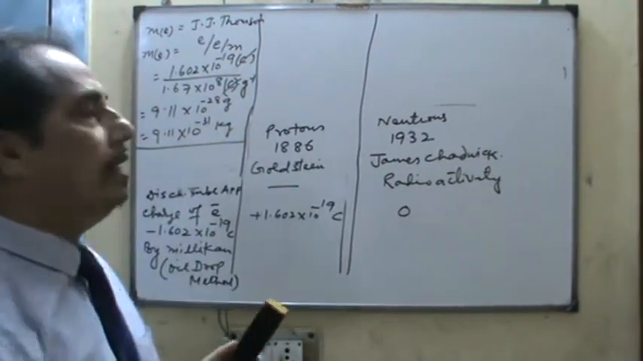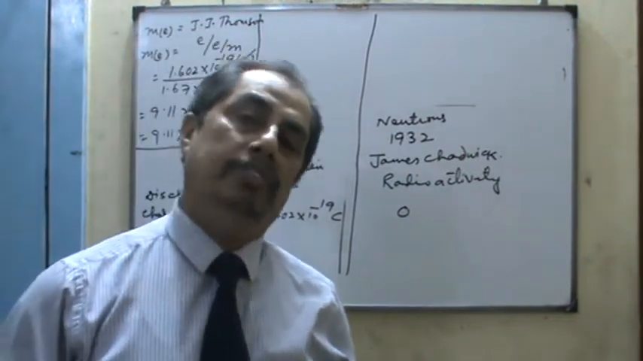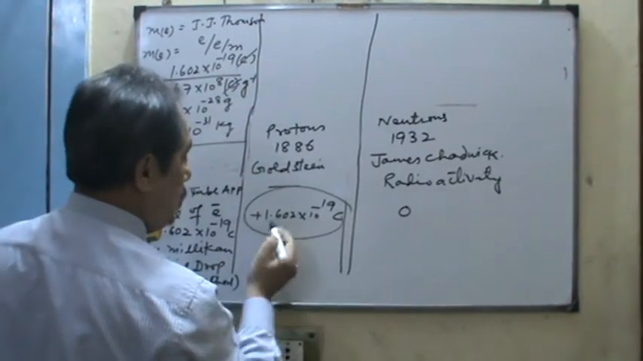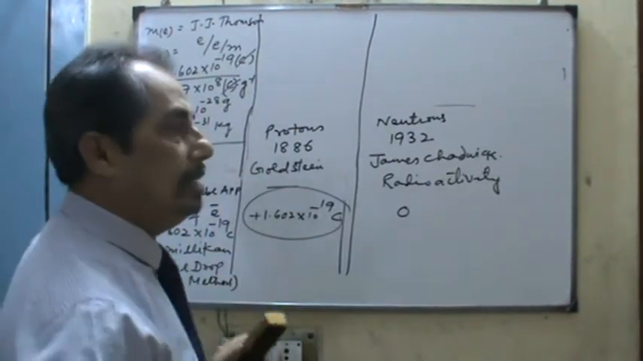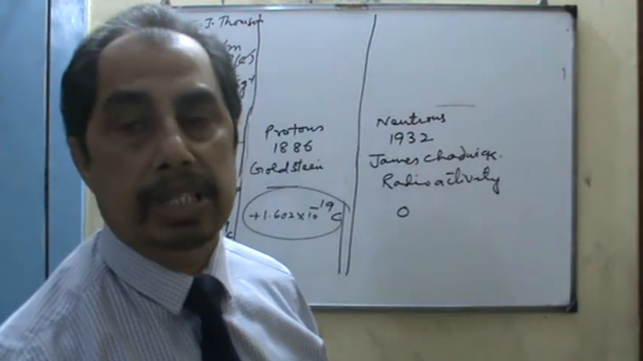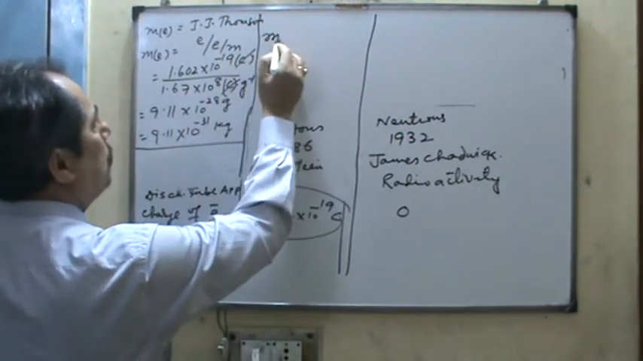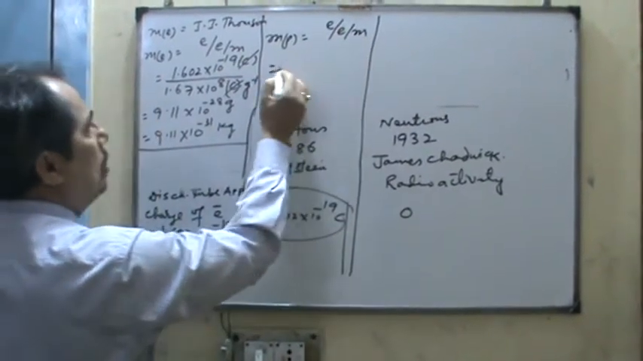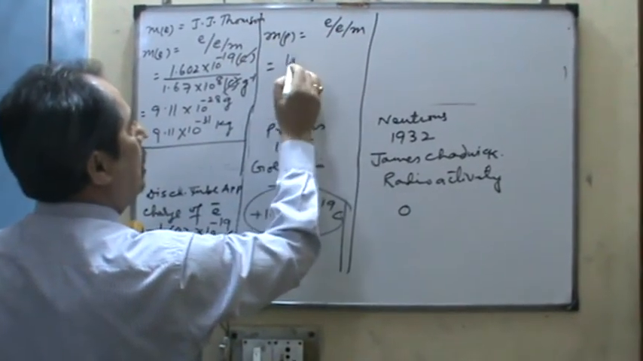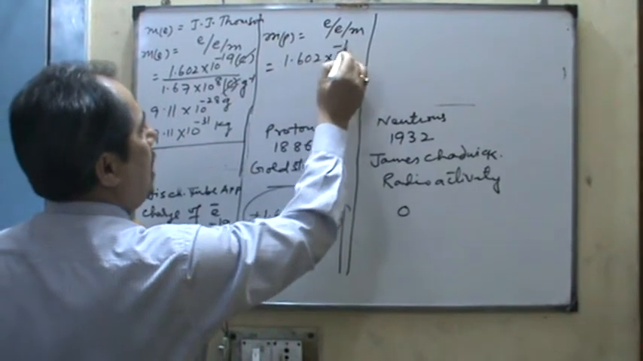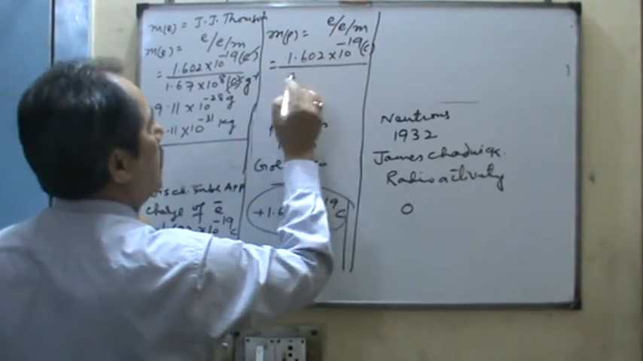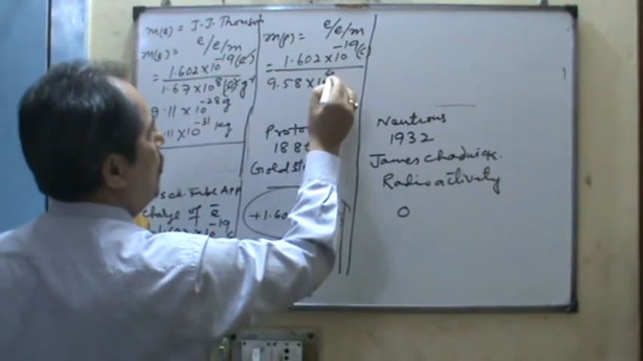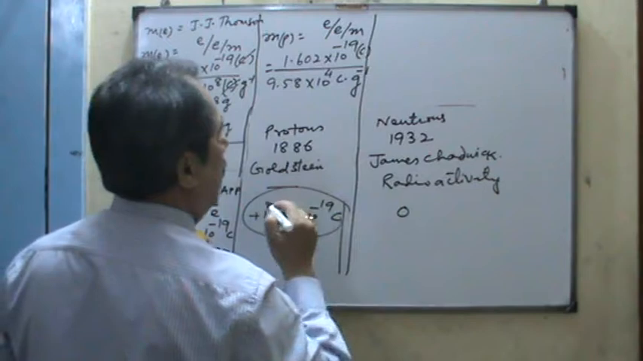So you have to remember the charge and mass of the electron. Now come to this side, proton. You see the charge of the proton is the same as the charge of the electron, only the difference is in sign, because the atom is neutral. So here the mass of the proton is calculated by the e upon m ratio. The mass of the proton is calculated as 1.602 into 10 raised to the power minus 19 coulomb divided by 9.58 into 10 raised to the power 4 coulomb per gram.